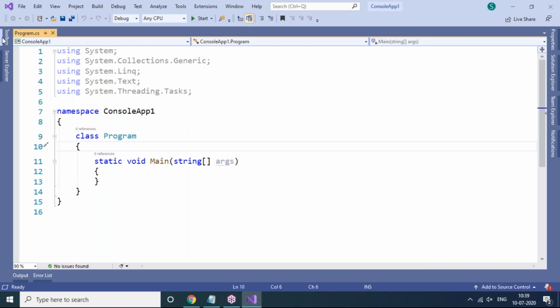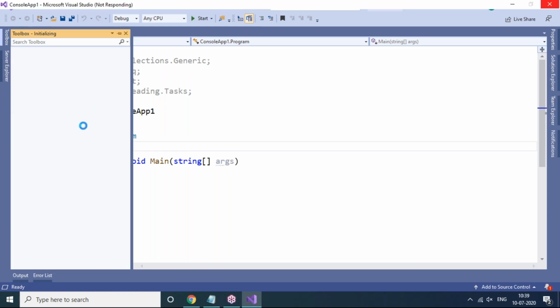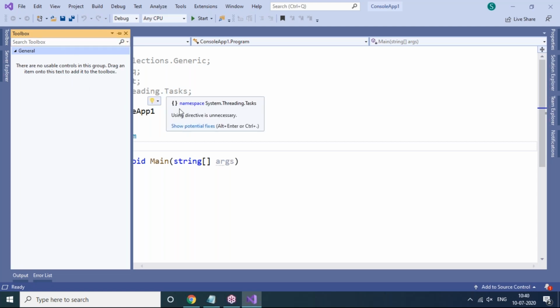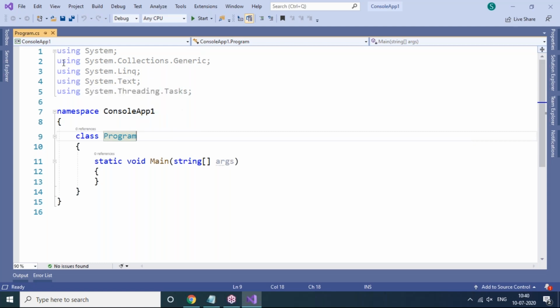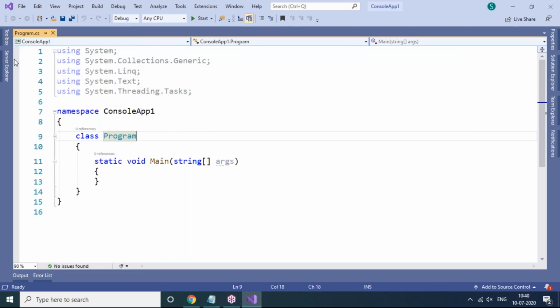And next, on the left hand side, the Toolbox will also be there. Generally the Toolbox will have some controls like labels, text boxes, buttons, etc. This console application does not provide GUI facilities. It will provide only CUI, that means character user interface. That's why you will not find any controls in the Toolbox. Later, when we go through web applications of ASP.NET, and even Windows Forms applications in C#.NET, you will have plenty of controls in the Toolbox here.